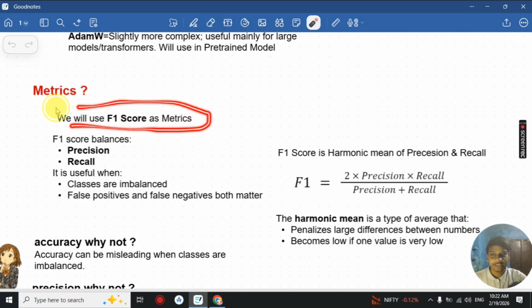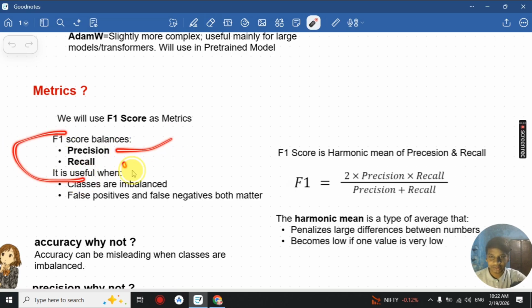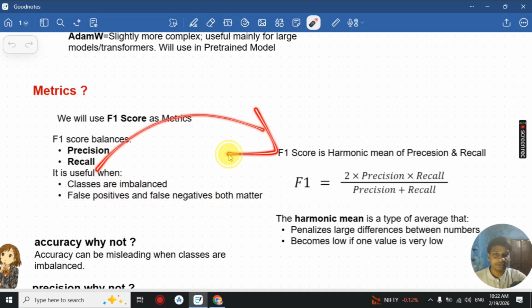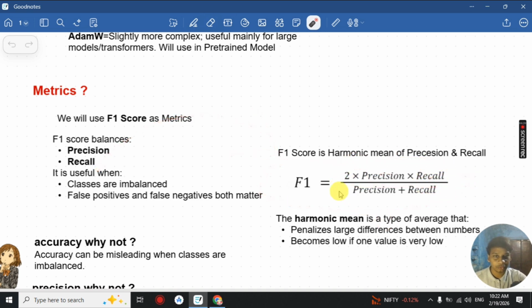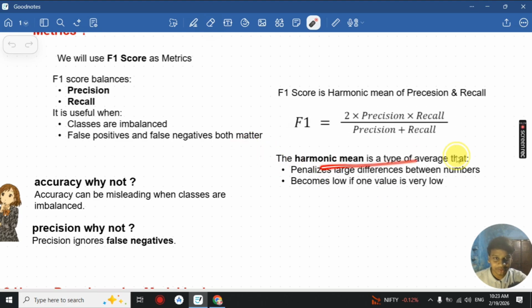Now for our next part, the metrics. We will be using F1 score as our metric. Why? Because it balances precision and recall. It is useful when classes are imbalanced and false positives and false negatives both matter. Since our competition will also be using F1 score, we will be using F1 score only. The formula is 2 times precision times recall divided by precision plus recall. In short, it is the harmonic mean of the two, which penalizes a large difference between the numbers and becomes low if any one is low.